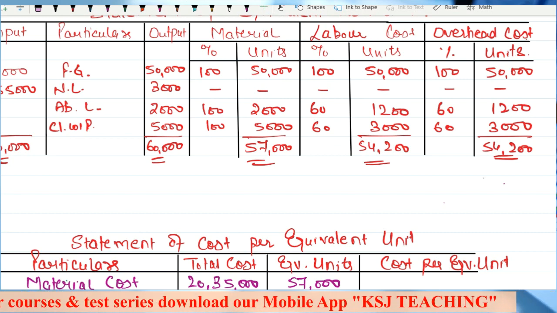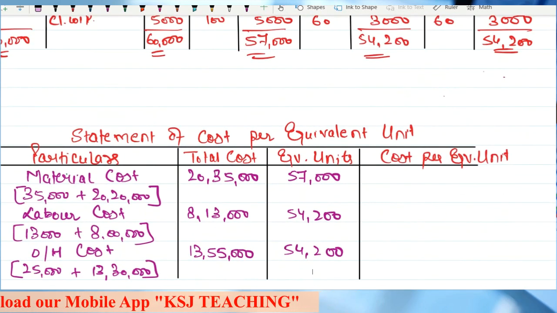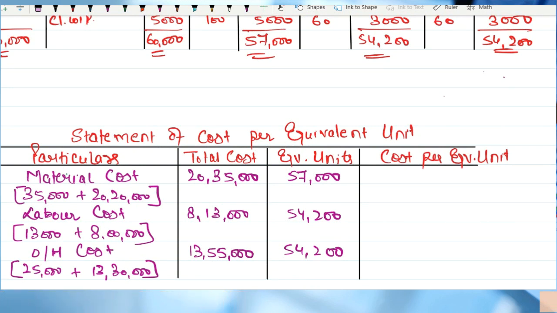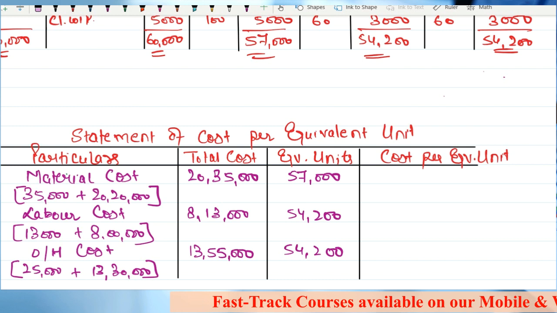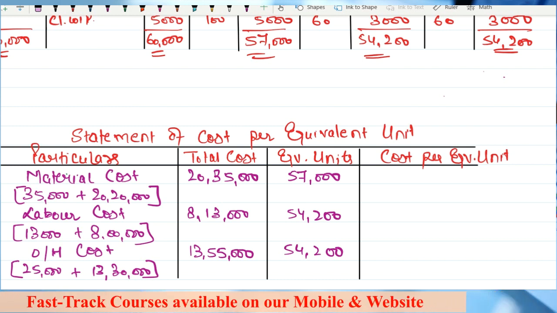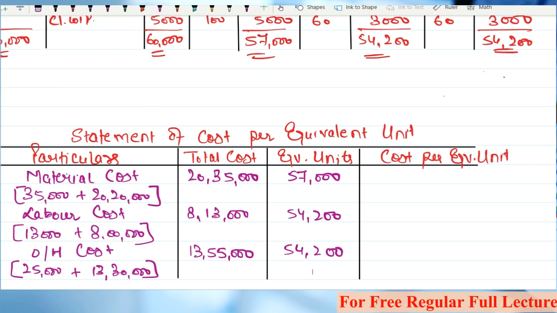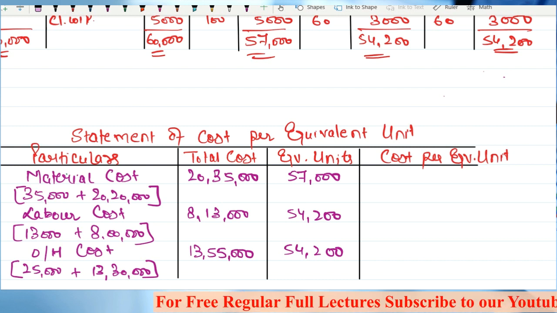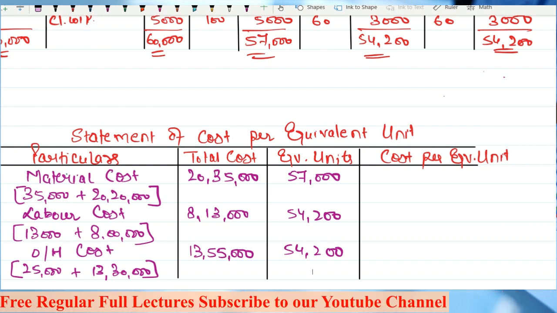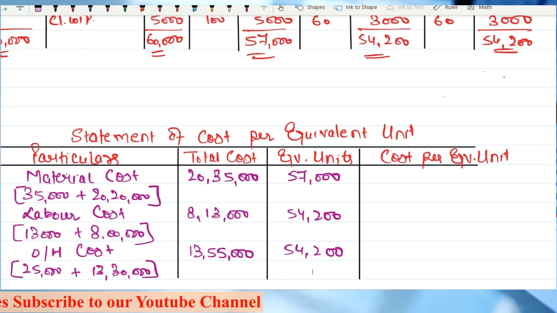See, there are two things that we can do. One is, from the material cost, we only reduce the normal loss scrap. And the abnormal loss scrap we show in the abnormal loss account, to be taken to the cost ledger control account, CLC account, and from there to the P&L account. Or the alternative presentation is you reduce the whole of the material cost, that is 5,000 multiplied by 20 rupees, because whatever you have fetched out of it has reduced your cost. What the institute's solution did was reduce only the normal loss. So that is what I'm going to show you.